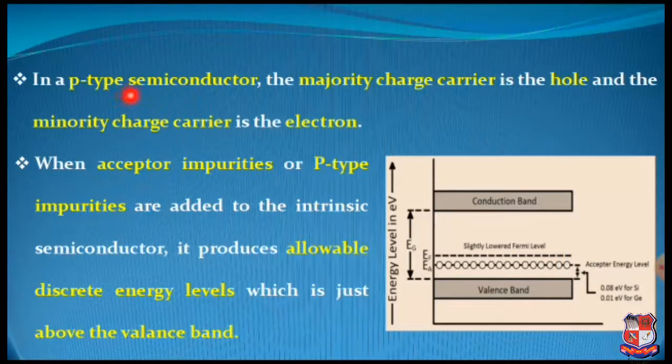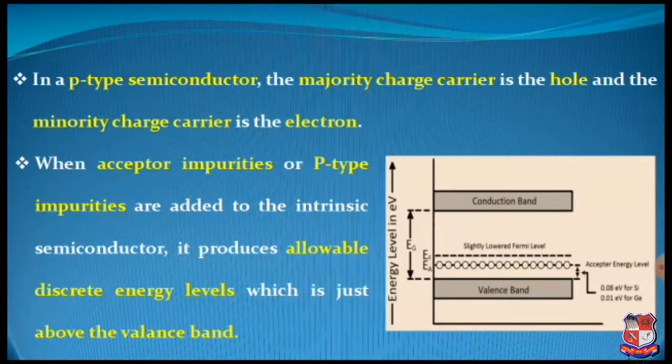So in a p-type semiconductor material, the majority charge carrier is the hole and the minority charge carrier is the electron. When acceptor impurities, or p-type impurities, are added to the intrinsic semiconductor, they produce allowable discrete energy levels just above the valence band.